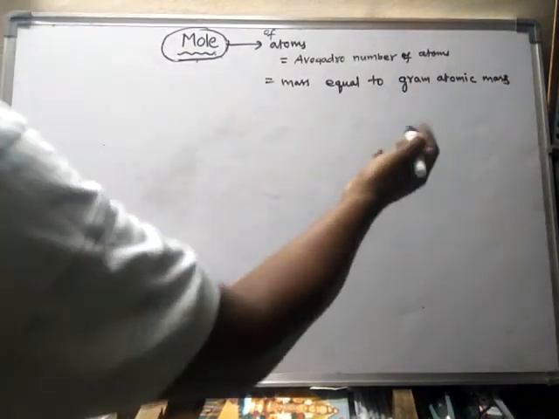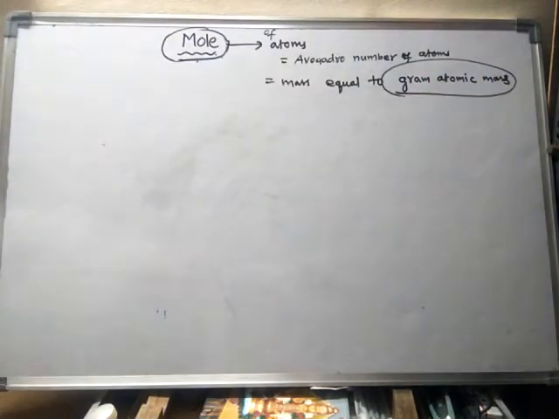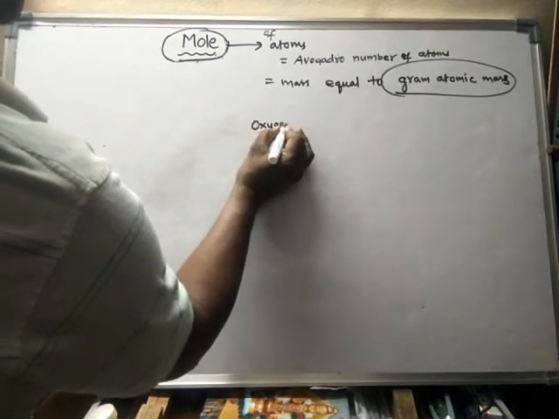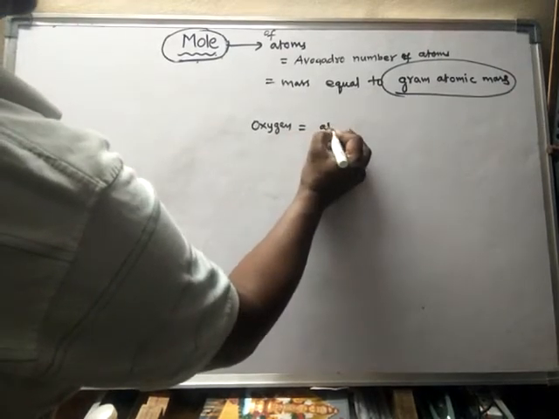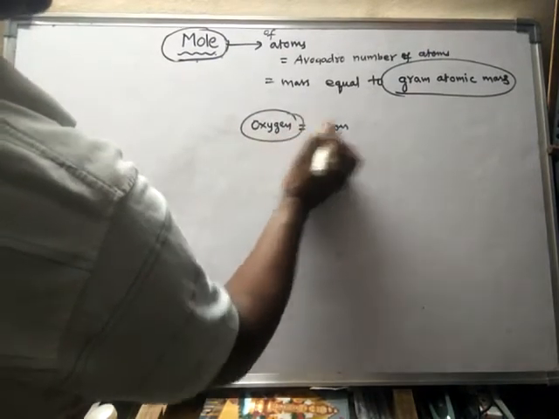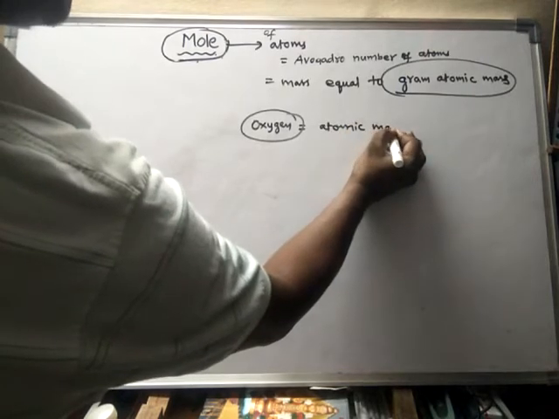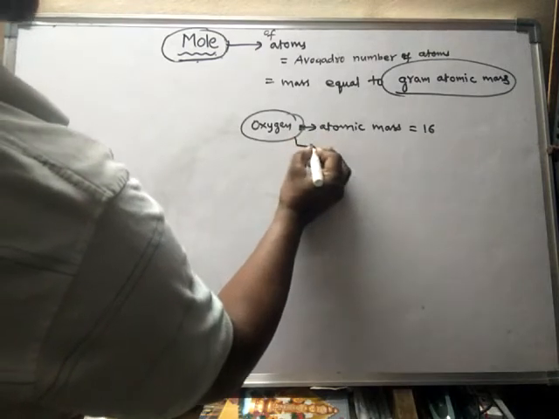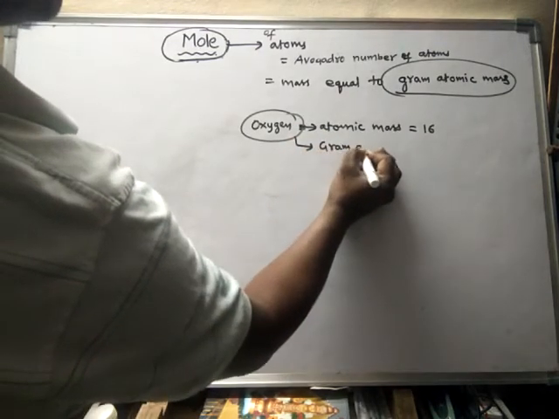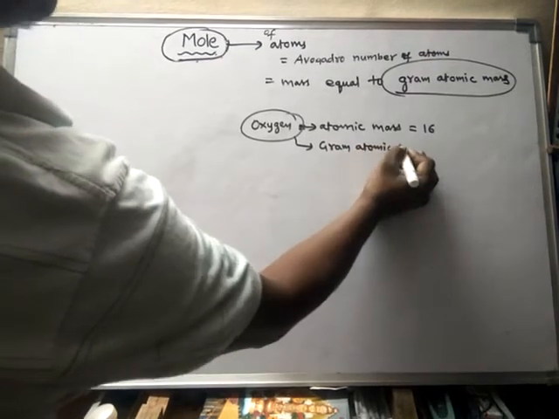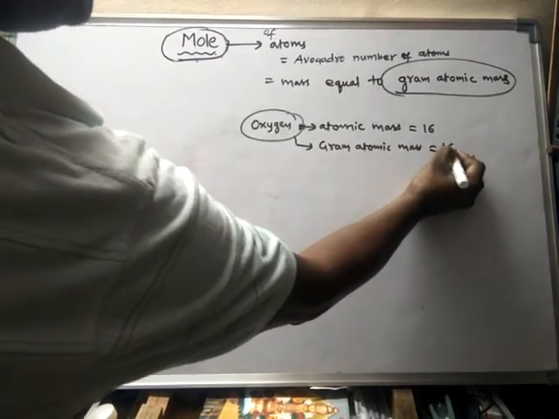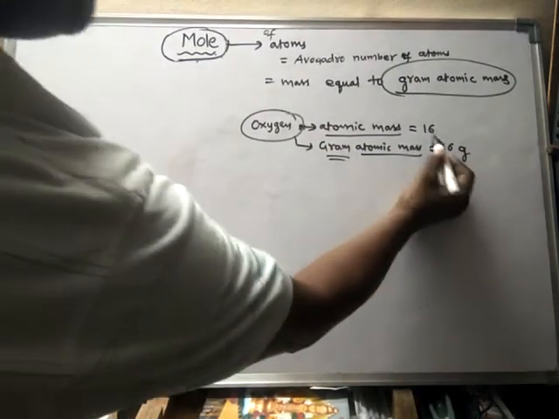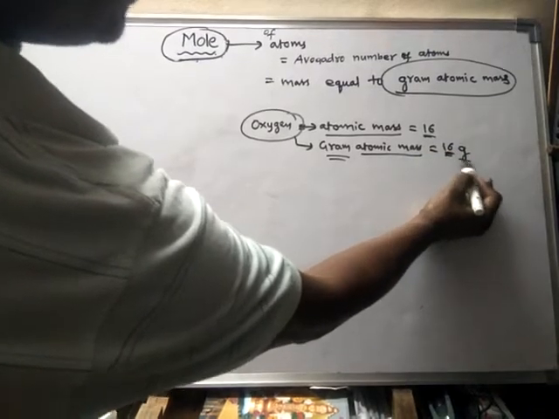Whatever the atom, whatever the substance you may take, for example, if you take oxygen, its atomic mass is how much? 16. Its gram atomic mass is how much? 16 grams. That means atomic mass is expressed in grams.